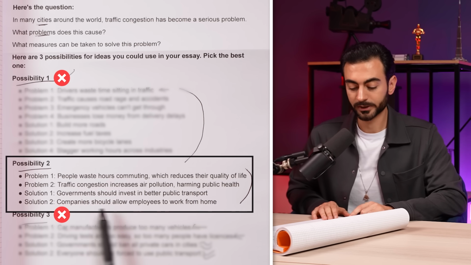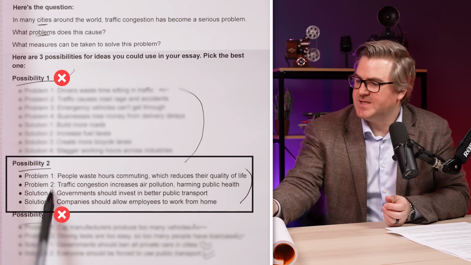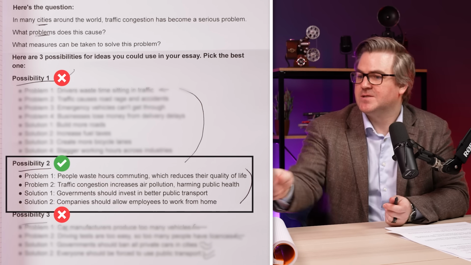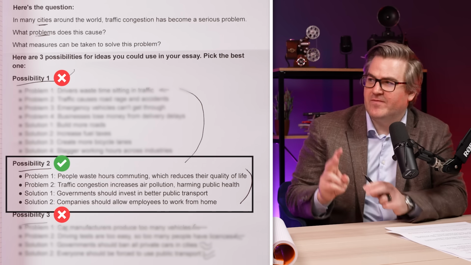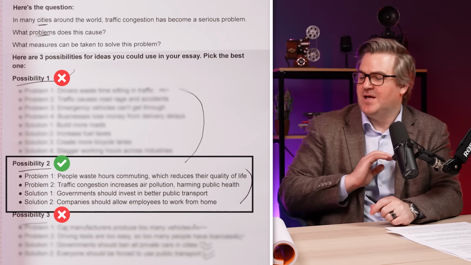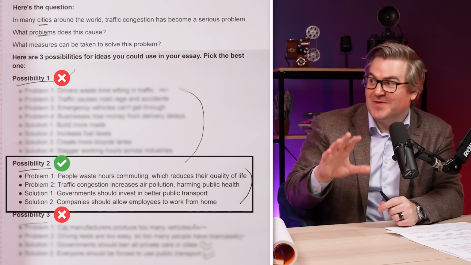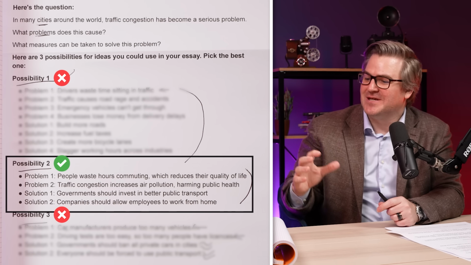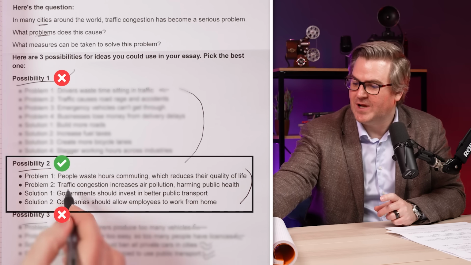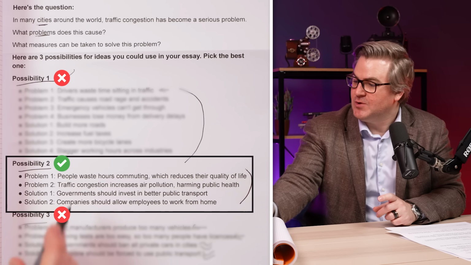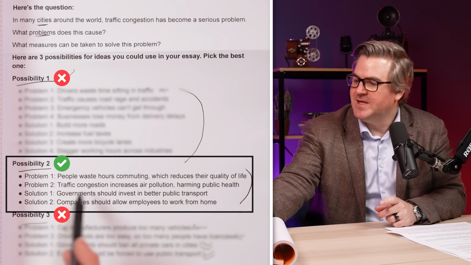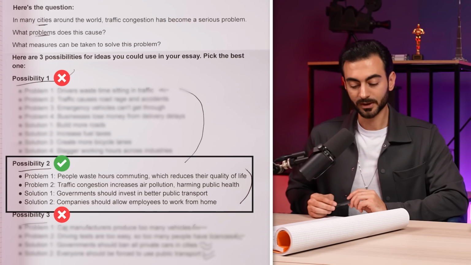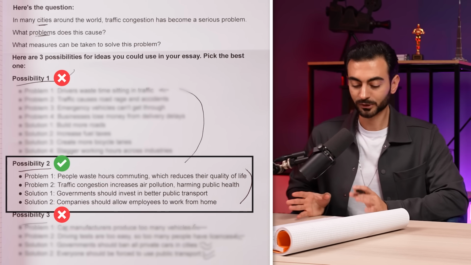It's clear and it answers the problem and it gives solutions. So these ideas are probably the most common ideas for these. A lot of people worry that their ideas are not advanced enough or sophisticated enough. You don't get extra marks for sophisticated ideas or out-of-the-box ideas. You get high marks for relevant ideas that answer the question that you can clearly write about. If you asked 100 people, 90 of them would say some of these things. It's simple, straightforward, and not that complicated.